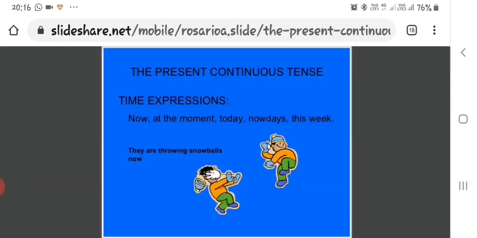The present continuous tense, time expressions. These are now, at the moment, today, nowadays, this week. These are adverbs of time which are generally used in the present continuous tense. We had also seen time expressions in the simple present tense, like usually, always. Like that, here are given the time expressions for the present continuous tense: now, at the moment, today, nowadays, this week. Example: they are throwing snowballs.